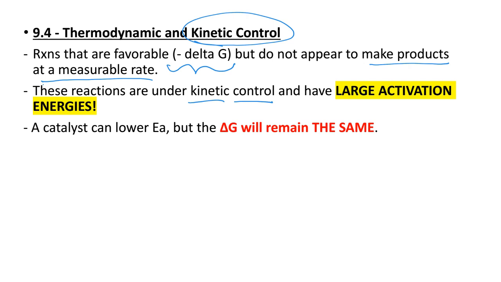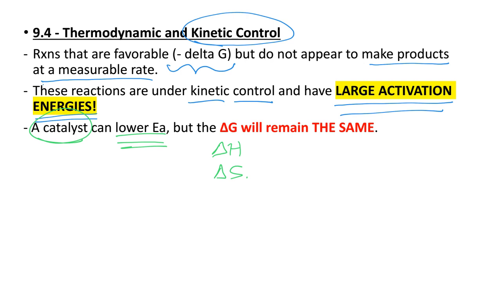And what that means is what I have highlighted here. That means that those reactions have really large activation energies, and so it does take a lot of energy. Delta G is negative, but it does have to absorb a lot of energy in order for that reaction to begin. If it's not producing products at a measurable rate, it's because there's a large activation energy. Yes, we can add a catalyst and it'll lower the activation energy, but a catalyst doesn't change anything else. Delta G, delta H, delta S all remain the same, but it just speeds up that reaction because it lowers the activation energy.